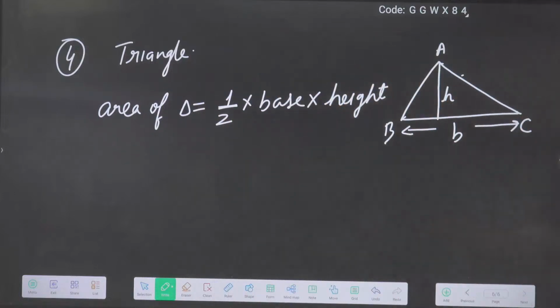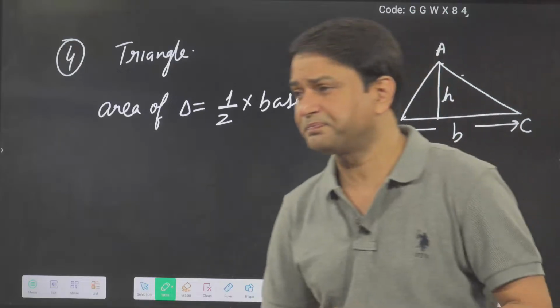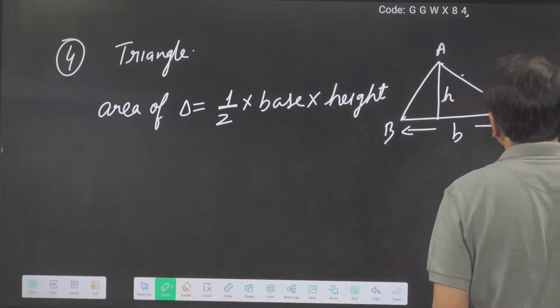Okay, so here the area of the triangle, what I got, half base into height or half base into altitude. Okay, this is completed.